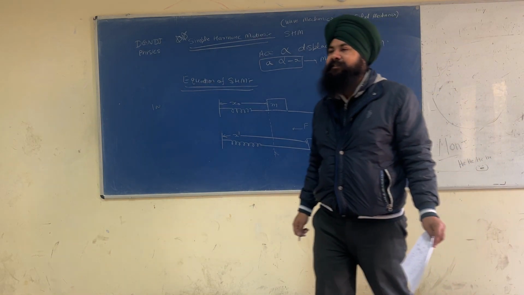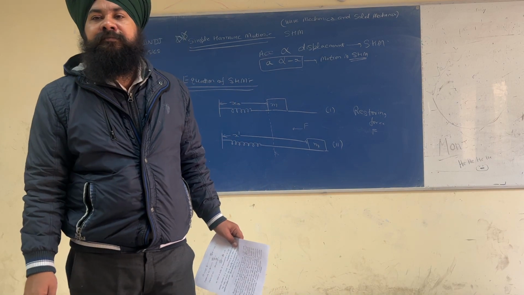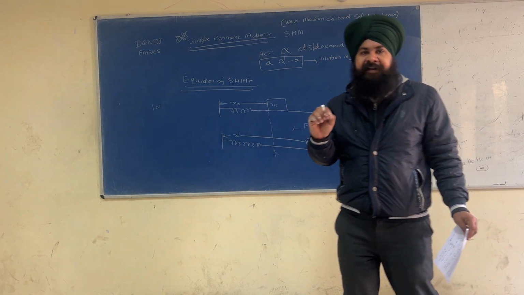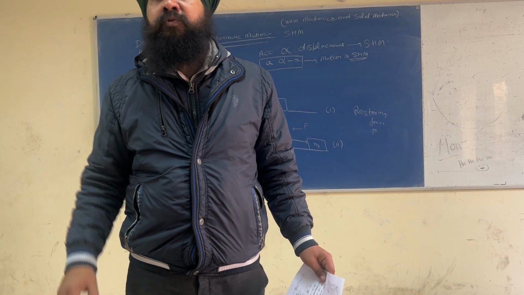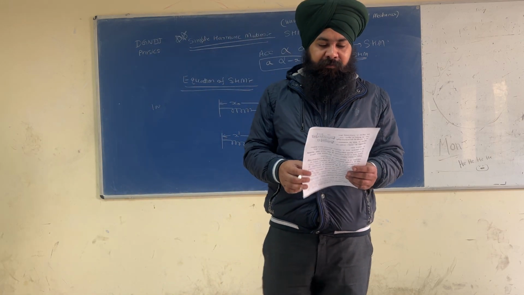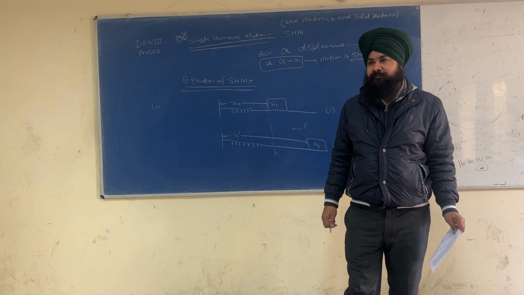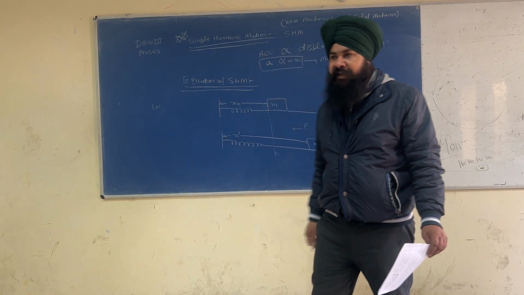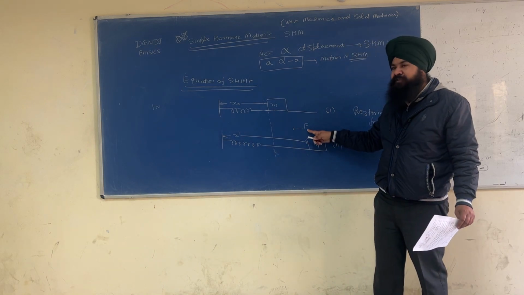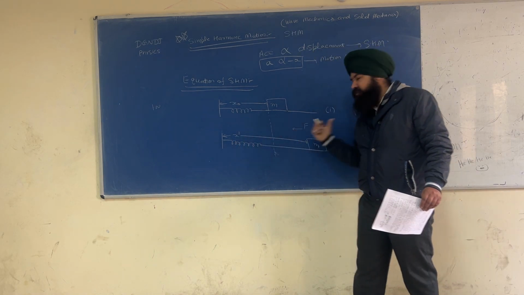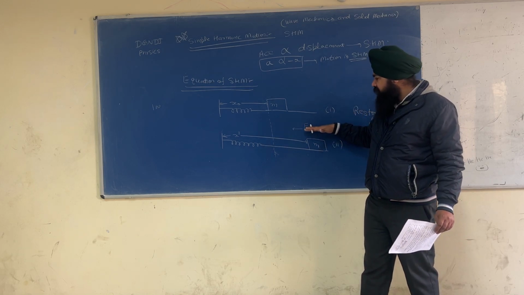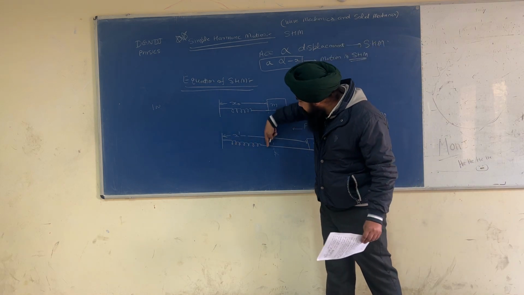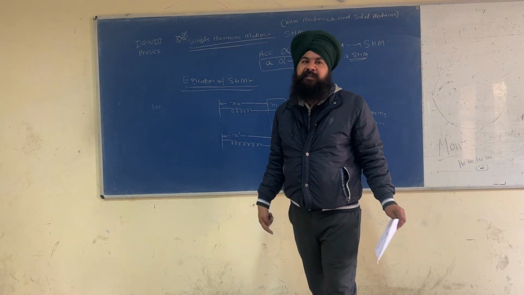And it always tries to restore the original length of the spring, and the direction of the restoring force is always opposite to the motion. Restoring force is always acting towards the mean position, and this is the force which is responsible for bringing back the spring to its original position.